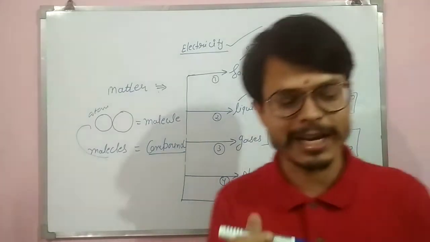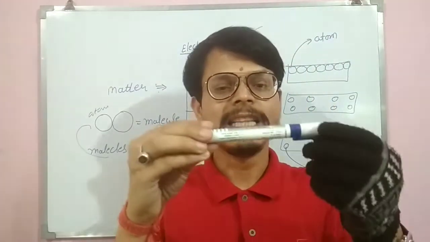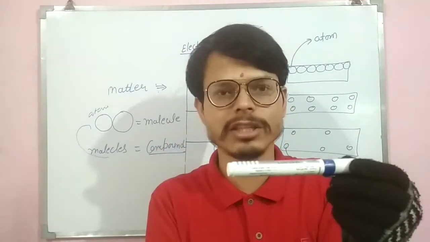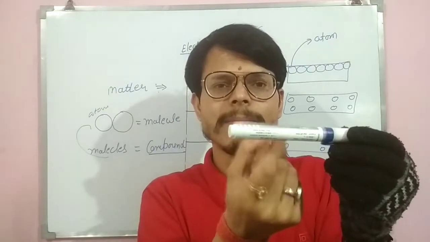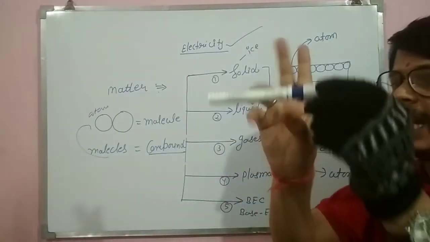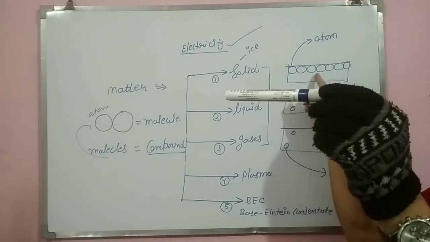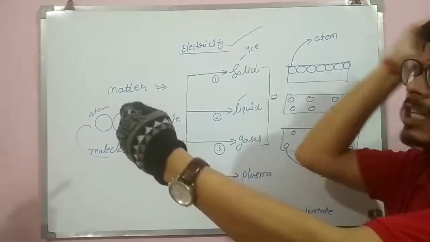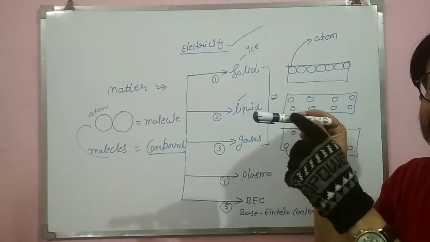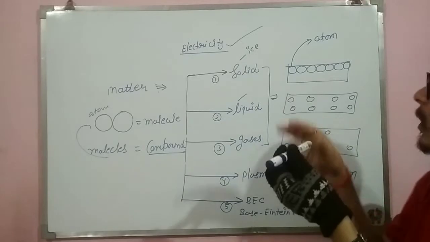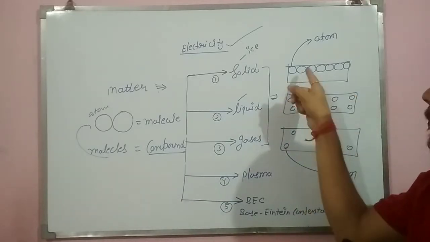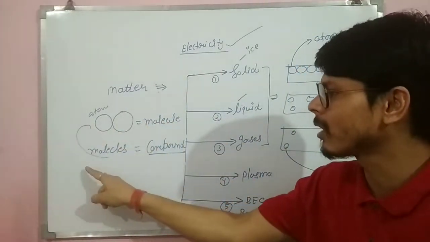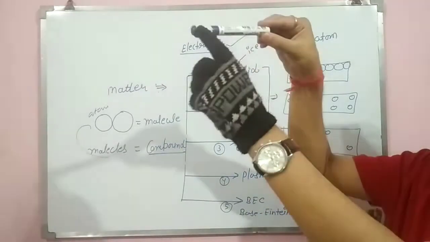So that means if you see this marker, my marker. See, this marker is in which state? This is also matter. It is in this universe. Whatever is in this universe is called matter. So it is also matter. Which state of matter? Solid state. In this marker, the small particles are very close to each other. So we require a large amount of force to break the marker. Yes or no? Why? Because their molecules are very close to each other. And by the combination of these small atoms, what is going to form? Molecule. And by the combination of molecules, the marker, this compound is formed.